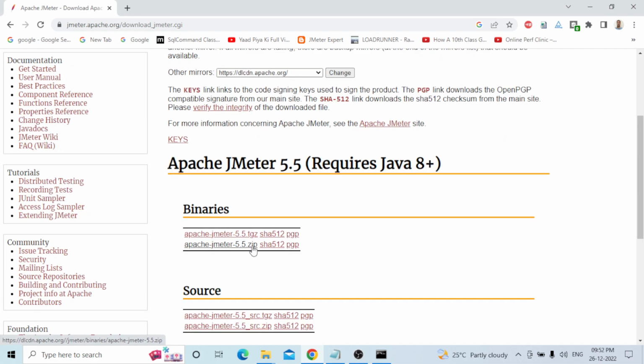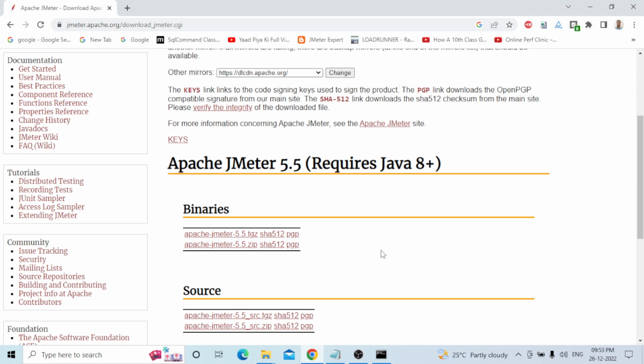You only need to download the zip file. Whenever you download it, just extract it and copy it to the JMeter folder. There is no specific installation; that type of thing is not available.